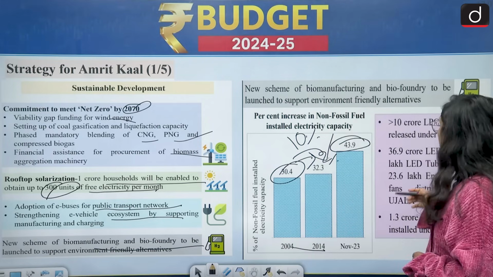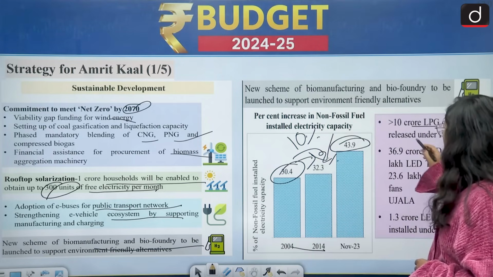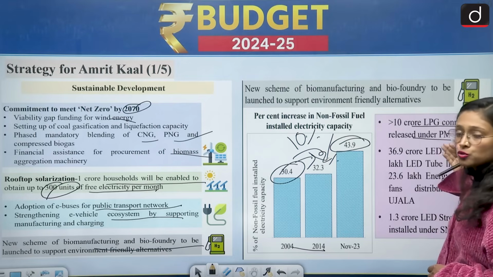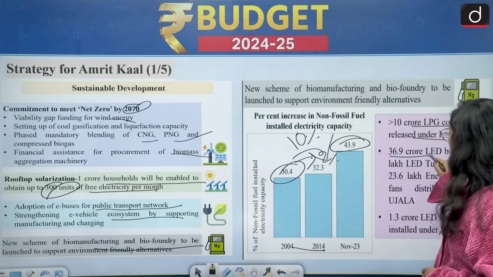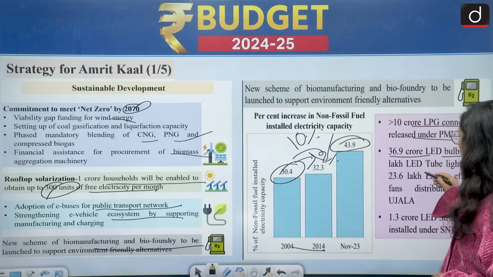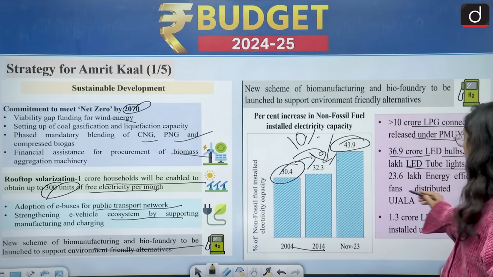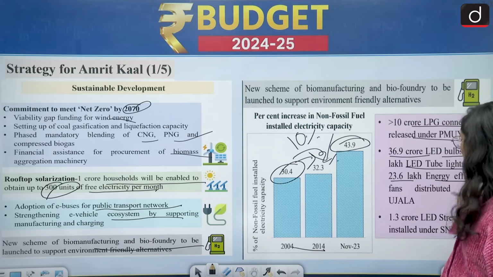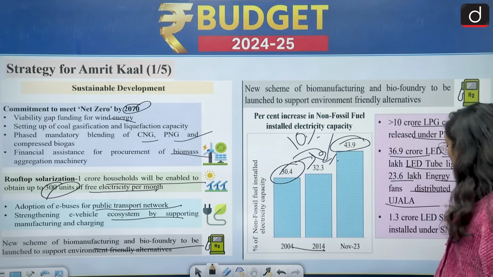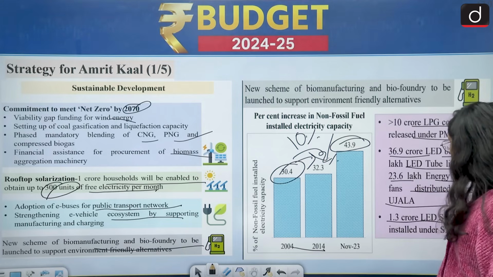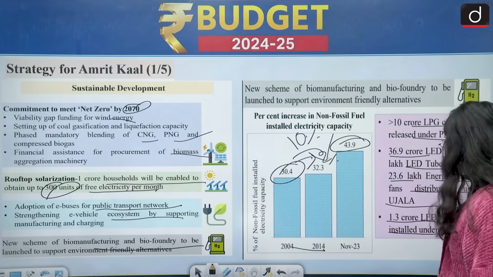And then we have close to 10 crore LPG connections released under Pradhan Mantri Ujjwala Yojana, 36 crore LED bulbs, 72.2 lakh LED tube lights, and 23.6 lakh energy efficient fans distributed under Ujala, and 1.3 crore LED street lights installed under the Street Lighting National Programme.